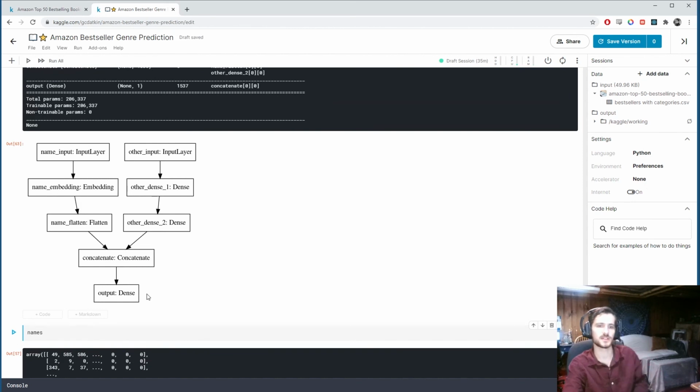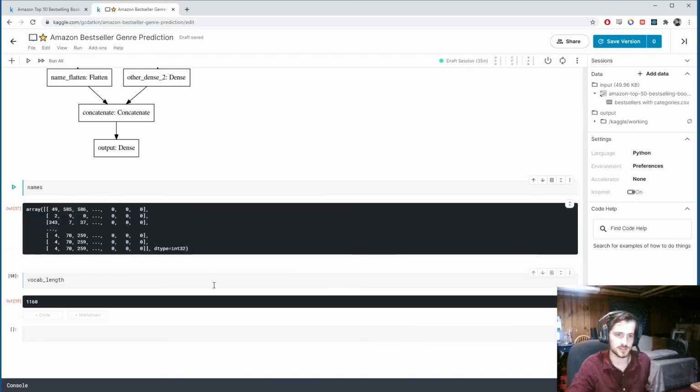Okay, and this is what it looks like. You can see why I named them. Now we can see this nicely. So the name inputs come in, and the other inputs come in separately. The name inputs get embedded and flattened, and the other inputs get run through a simple two-layer neural network. Then the results get concatenated together, and we have another dense layer to get the final prediction for the positive class.